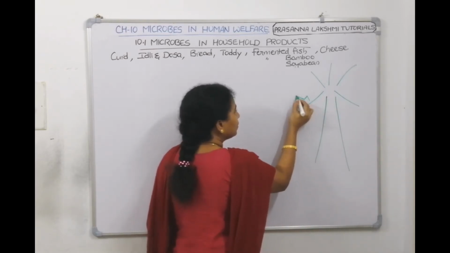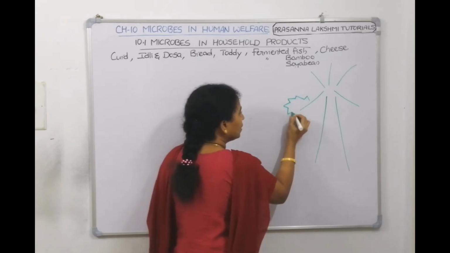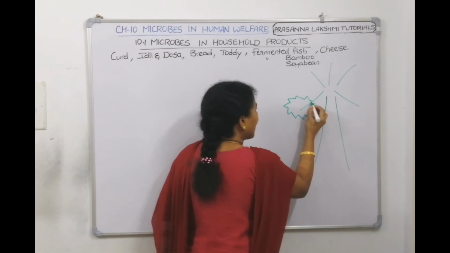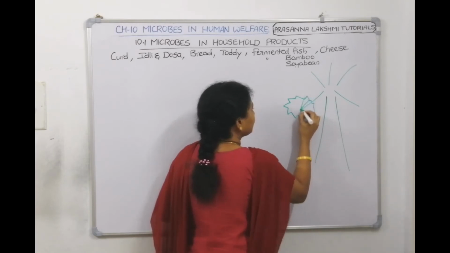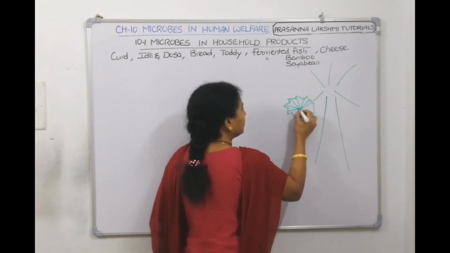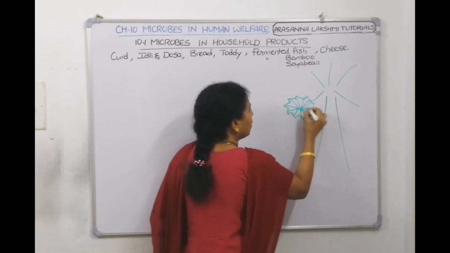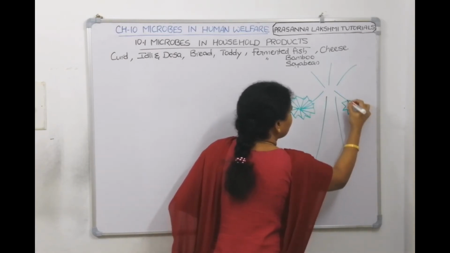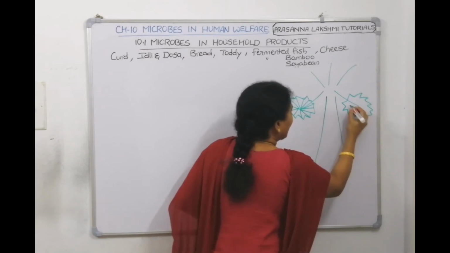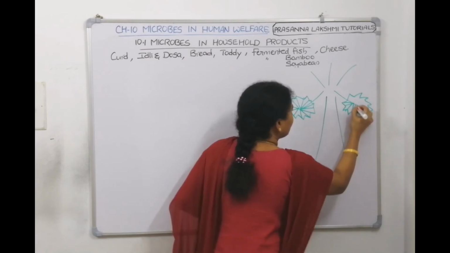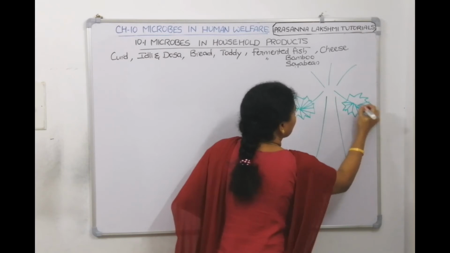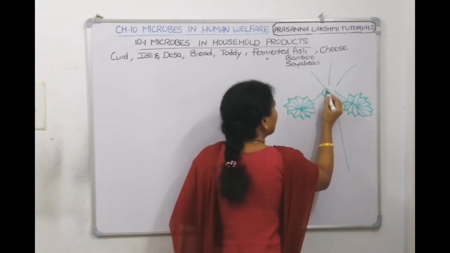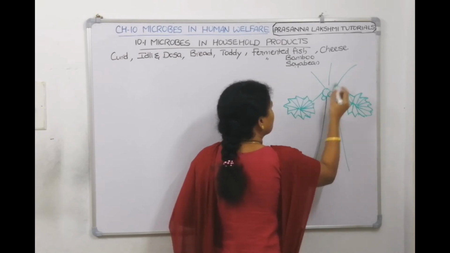Did you see a tree which has leaves like this? What is it called? It is called toddy palm. Like this, the tree will be there, and here it has the fruits.